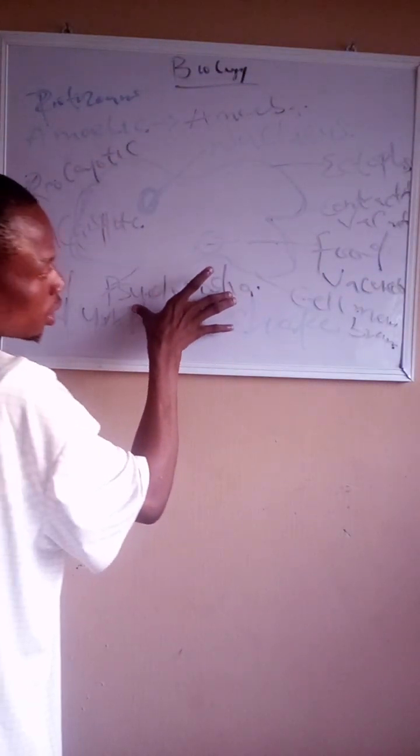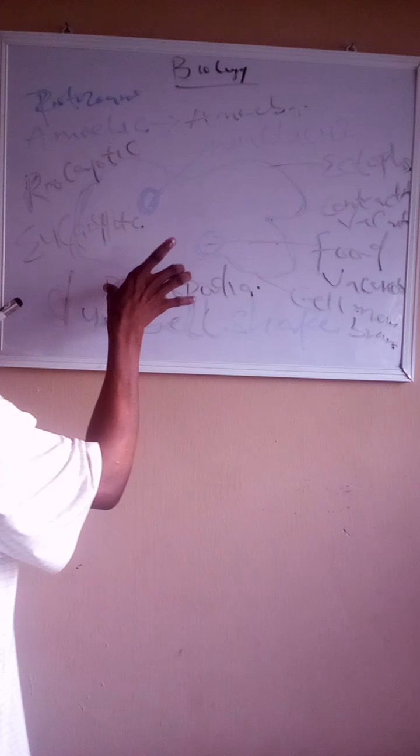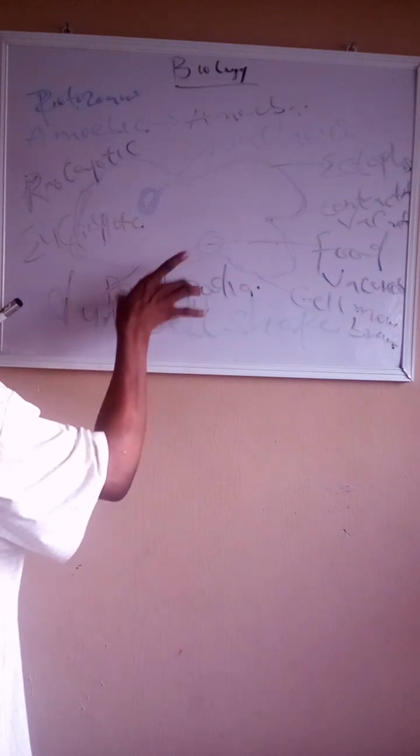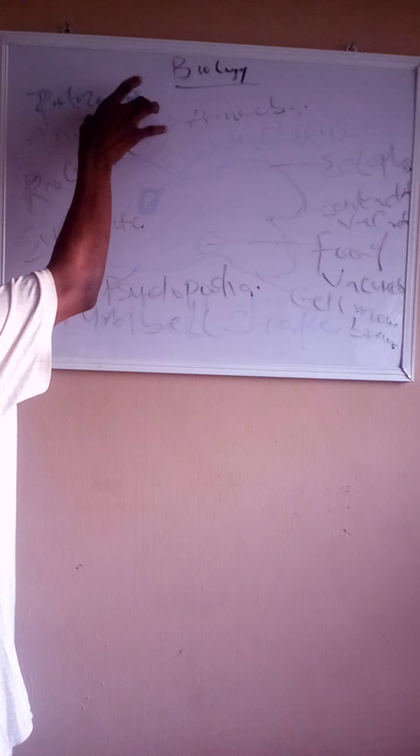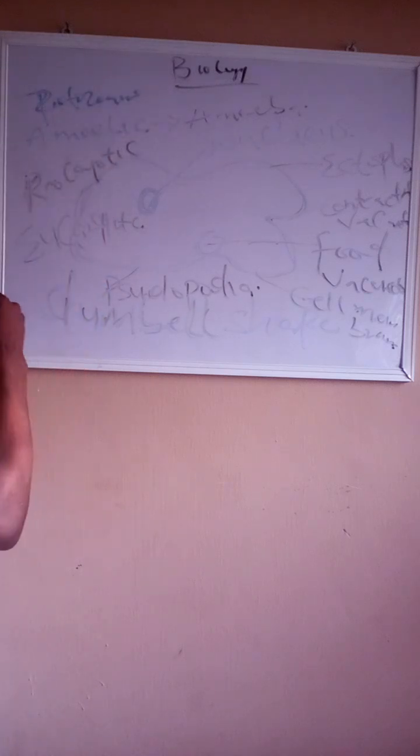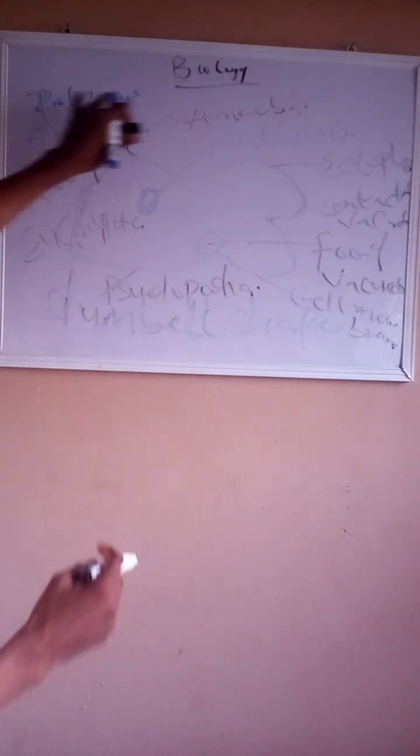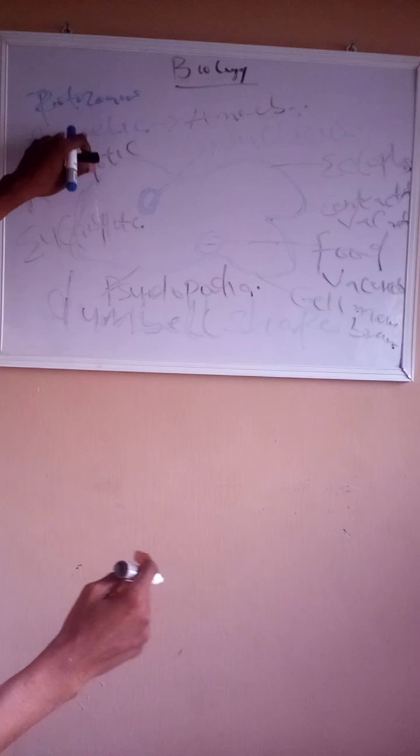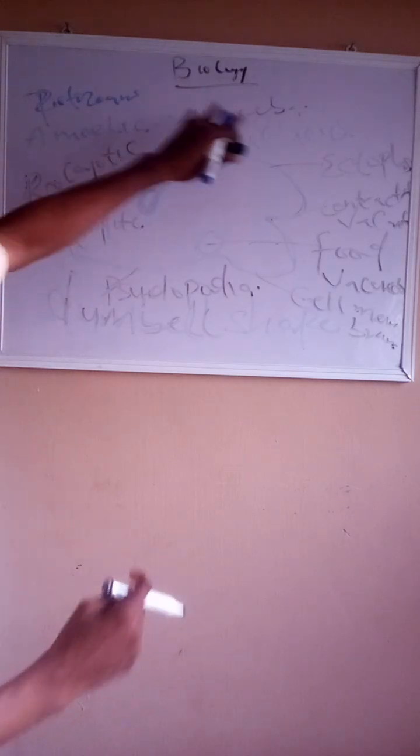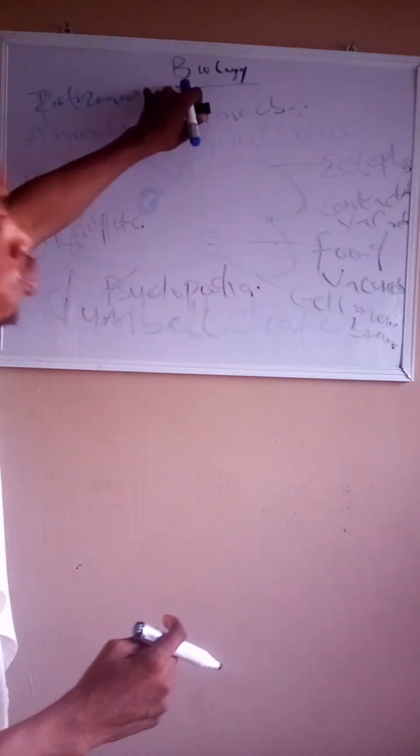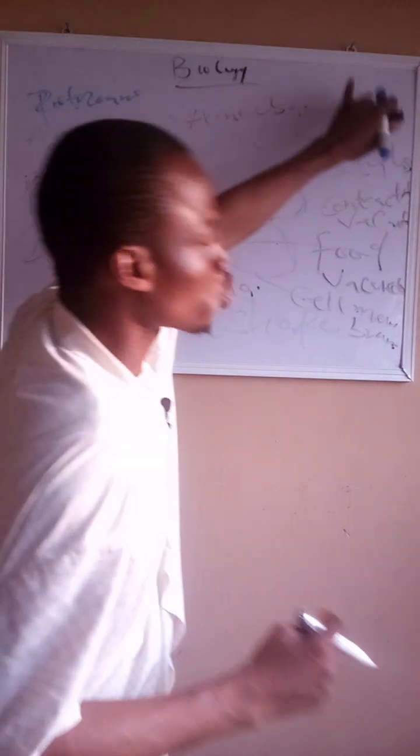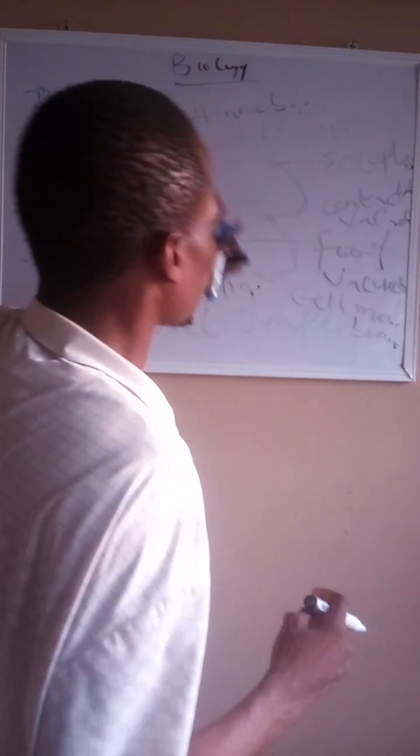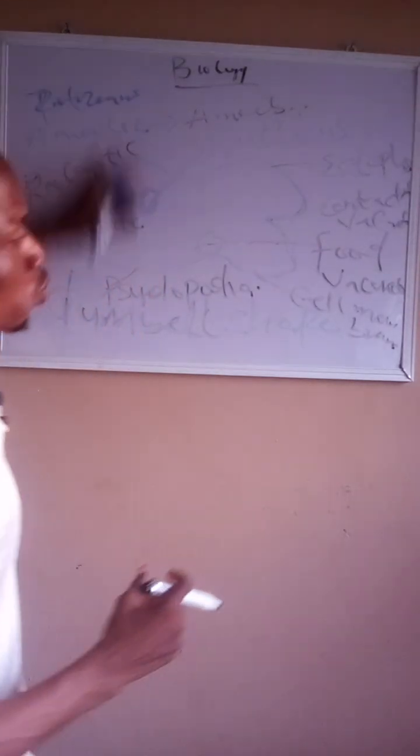So this is the place we will continue from, then we take the other aspects of the protozoans. Don't forget that we talked about the four categories of the protozoans. We have talked about the amoebic, which is the amoeba. Now we are going to talk about the flagellates, the ciliates, and the sporozoans. And this is the amoebic part of the protozoans.